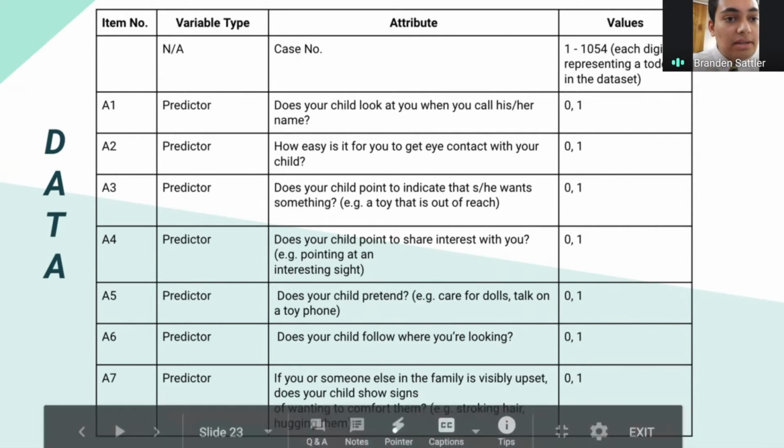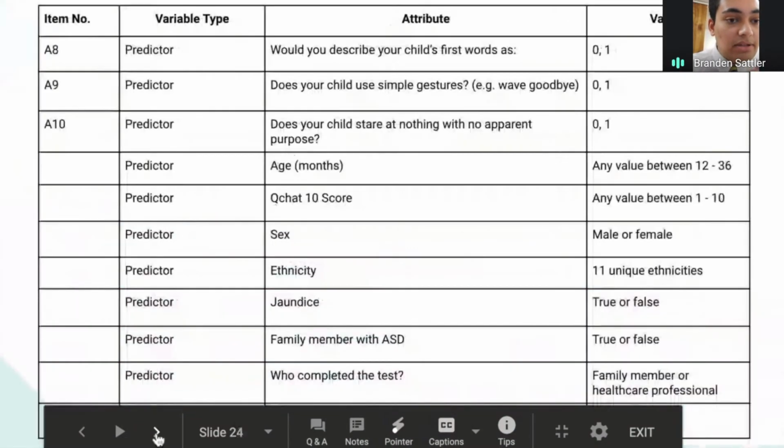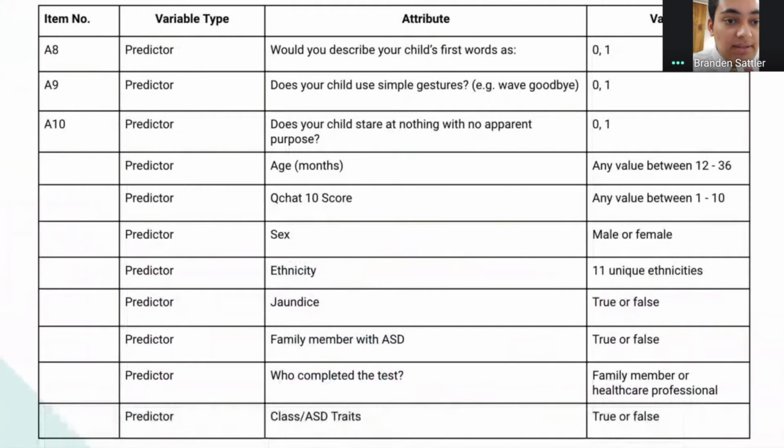The other 8 variables are on the next slide, and as you see, these variables include sex, ethnicity, and jaundice, and these variables are the actual variables that we are seeing whether it correlates with autism or not. And out of these 18 variables, 16 of them were analyzed using random forest models or neural networks, and we excluded the Q-Chat-10 score and who completed the test variables because they are not exactly relevant.